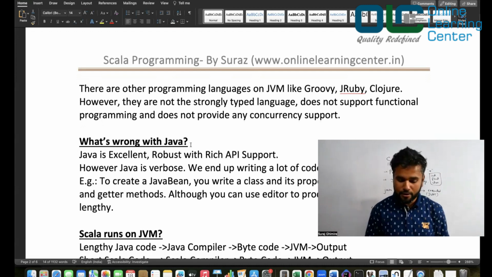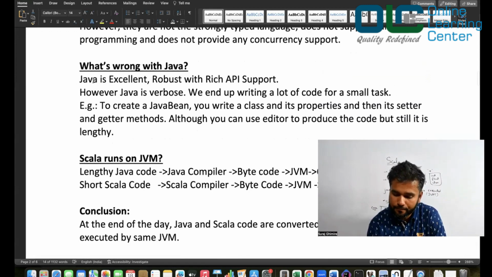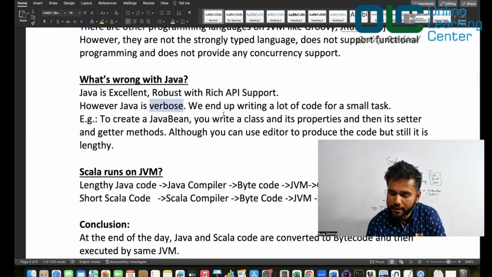Don't worry. So what's wrong with Java? As I said, Java is excellent, robust, with rich API support. However, Java is verbose. We end up writing a lot of code for a smaller task. For example, to create a Java bean, you write a class and its properties and then its getter methods and setter methods.